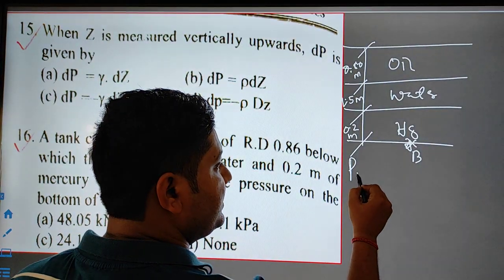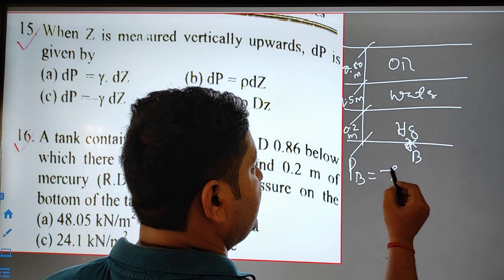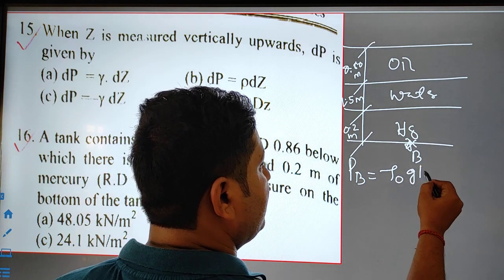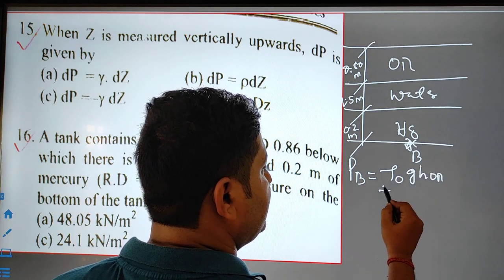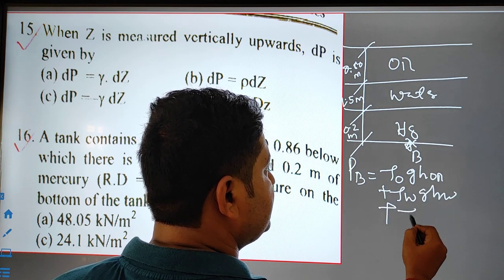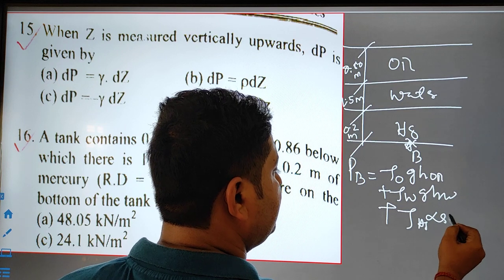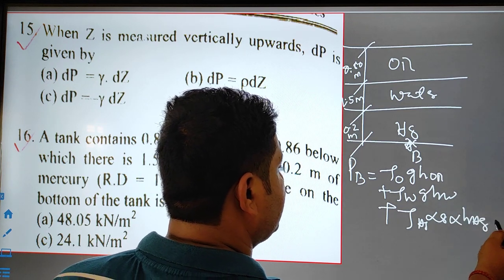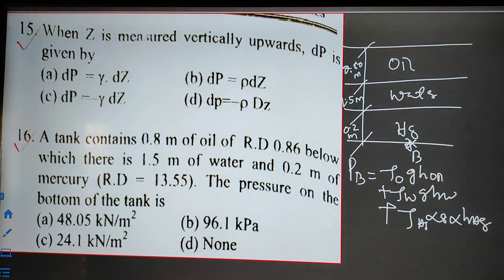So obviously we can know pressure at point B will equal the density of the oil times g times height of the oil, plus density of the water times g times height of the water, plus density of the mercury times g times height of the mercury. Only this is the formula you have to remember, and we just have to put the values.